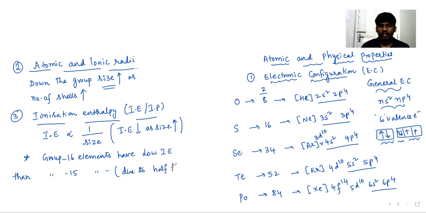But group 15 is half-filled, sir. Yes, it is due to half-filled stable electronic configuration. Because of half-filled stable electronic configuration, group 15 elements will have high ionization enthalpy in comparison to group 16 elements. That is the second property that can be given.